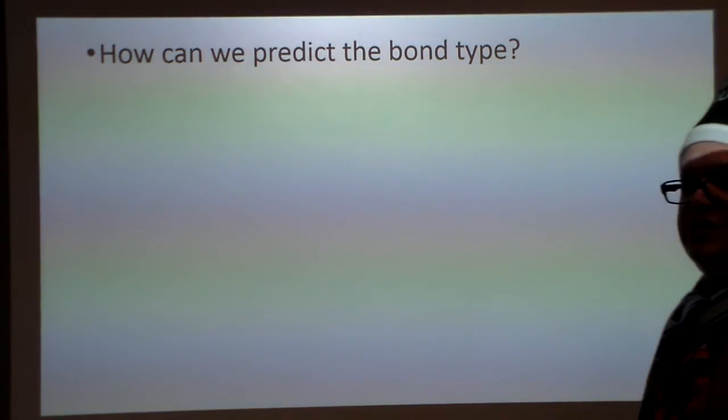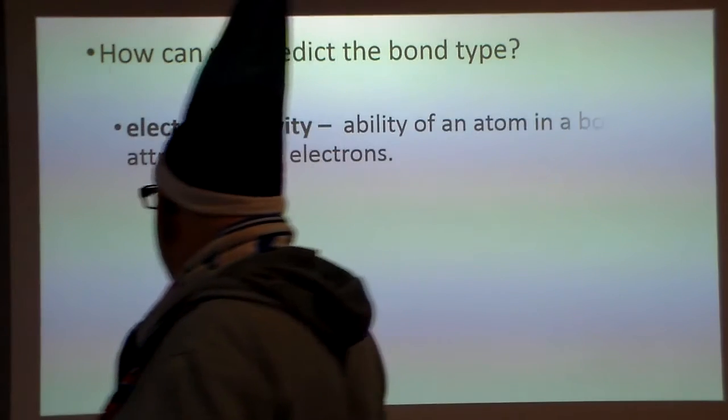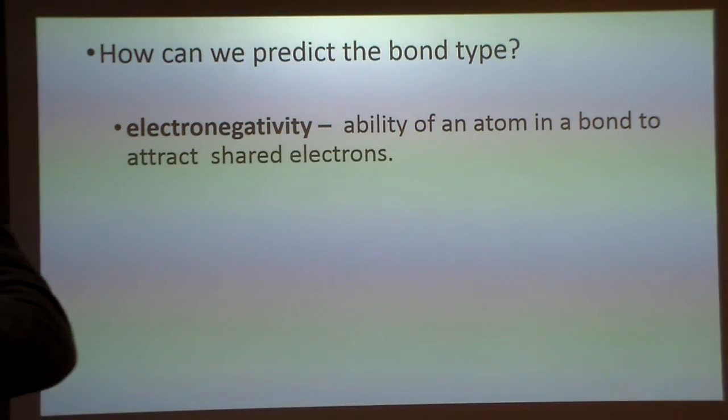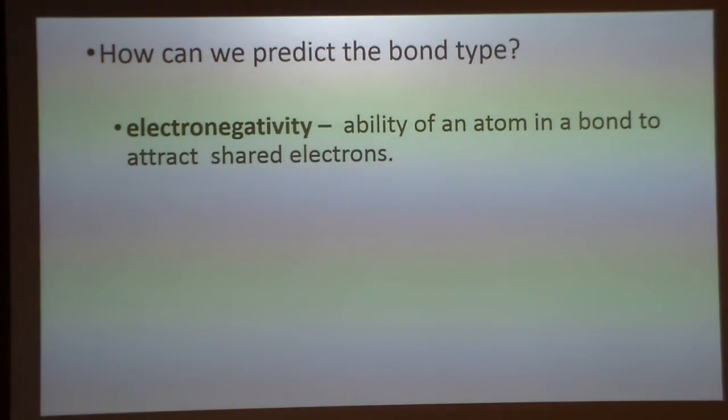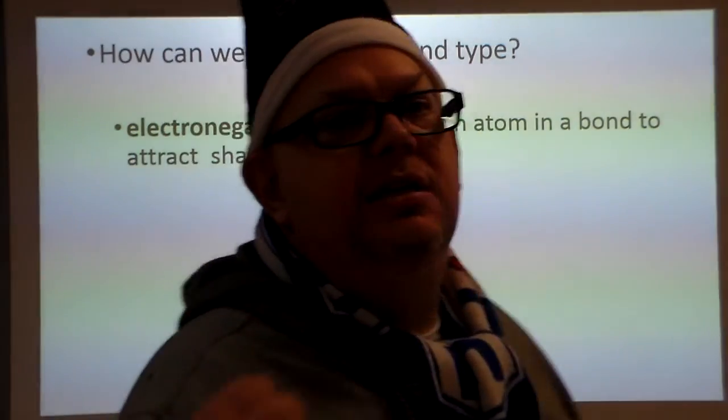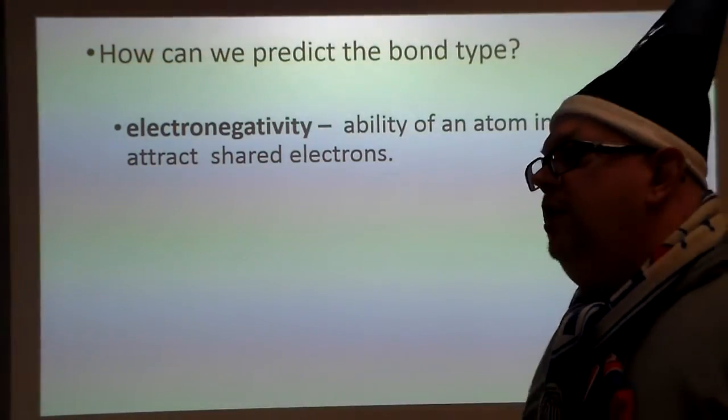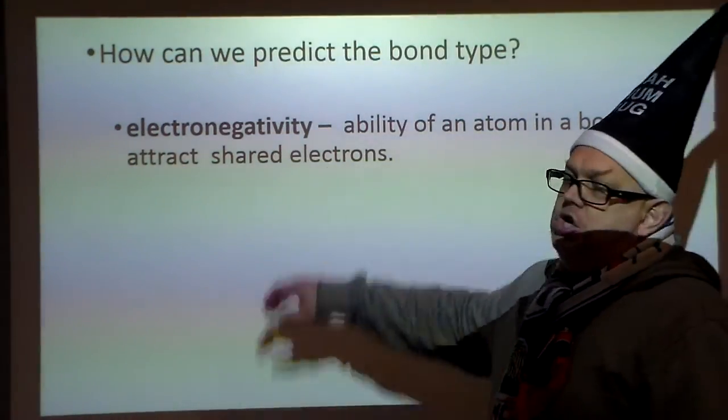So, is there a way to predict the bond type? Actually, there is. There is something called electronegativity. How does the atom attract shared electrons? How badly does it do so? If you have a high electronegativity, you really like electrons. You have a high attraction for shared electrons.